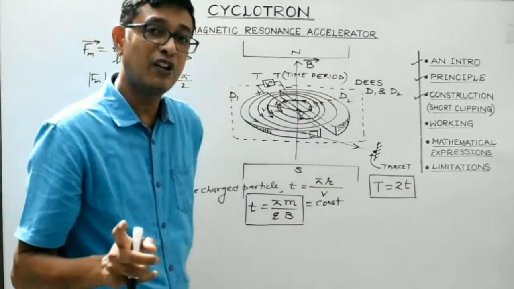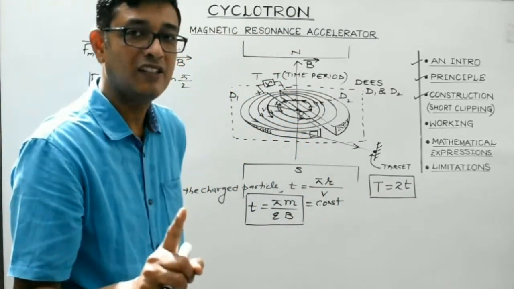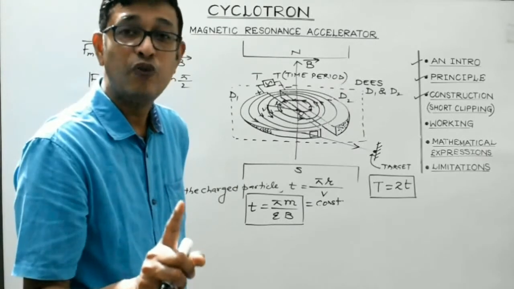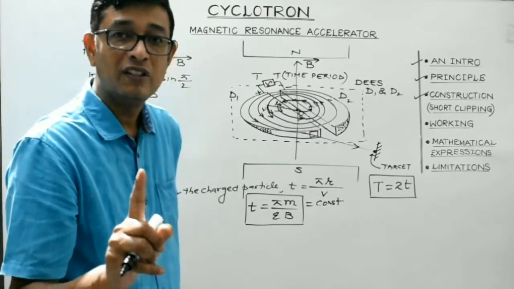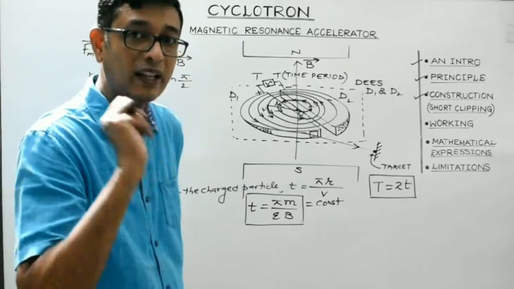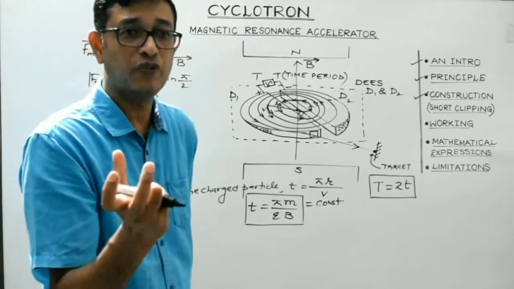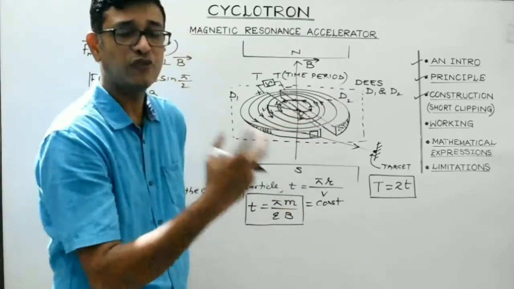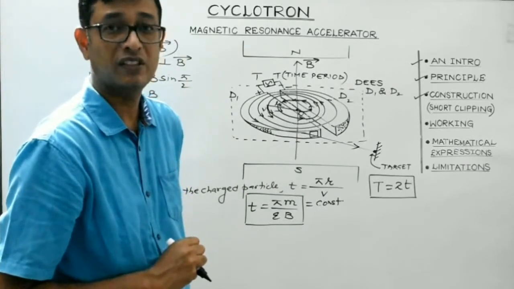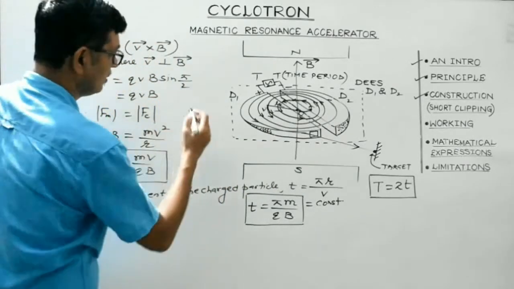During the time period of the oscillating electric field, the charged particle will follow a semicircular path twice, of unequal radius obviously, in each of these two chambers. Clear, students? Look, again, I'll try to justify this.